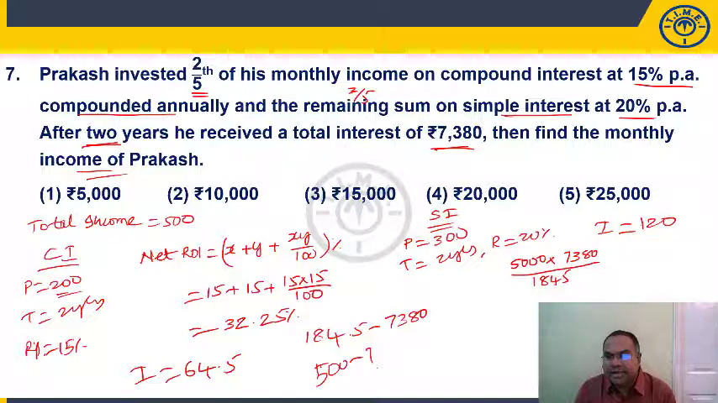Now this goes exactly 4 times. 7200. If I multiply by 4 times, 1845 into 4 times, what will happen? 1800 into 4, 7200. 45 into 4 is 180. 7380. Exactly 4 times. 5000 into 4 will get 20,000. 20,000 is your choice 4.